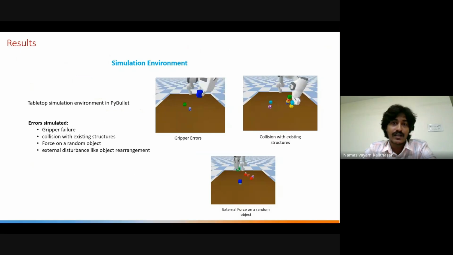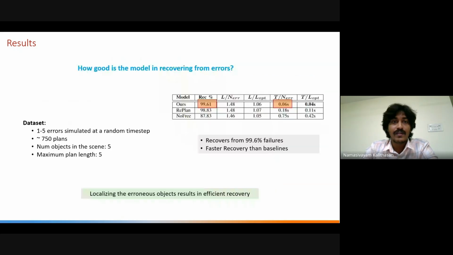We conducted experiments in a simulation environment where we introduce different types of errors, like gripper failure, collision with the existing structure, or force from a random object, etc. Since there's a lack of time, I will try to speed it up a little bit. You can see the results in the paper also.